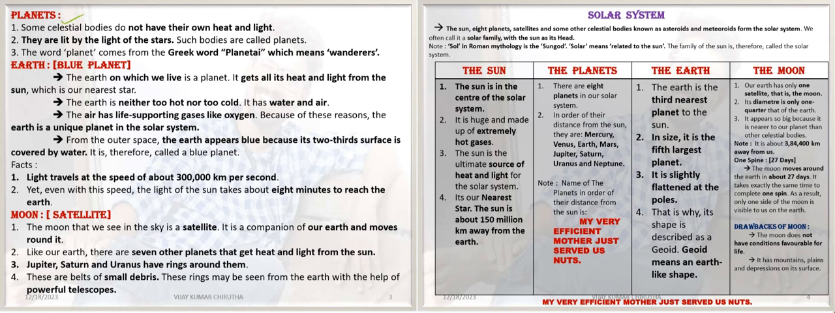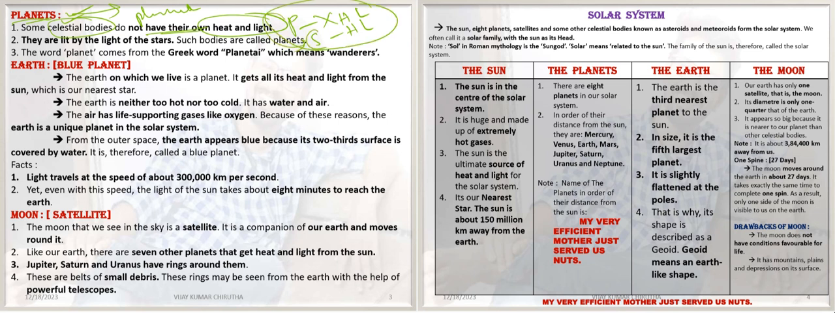Let's see next, planet. A planet is a celestial body. As we discussed, a planet is a celestial body that does not have its own heat and light, but stars have heat and light. A planet should not have heat and light.